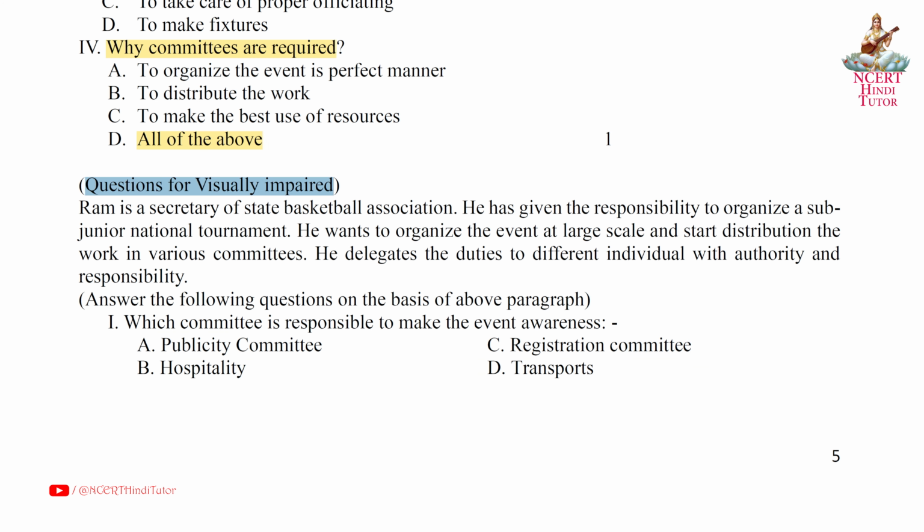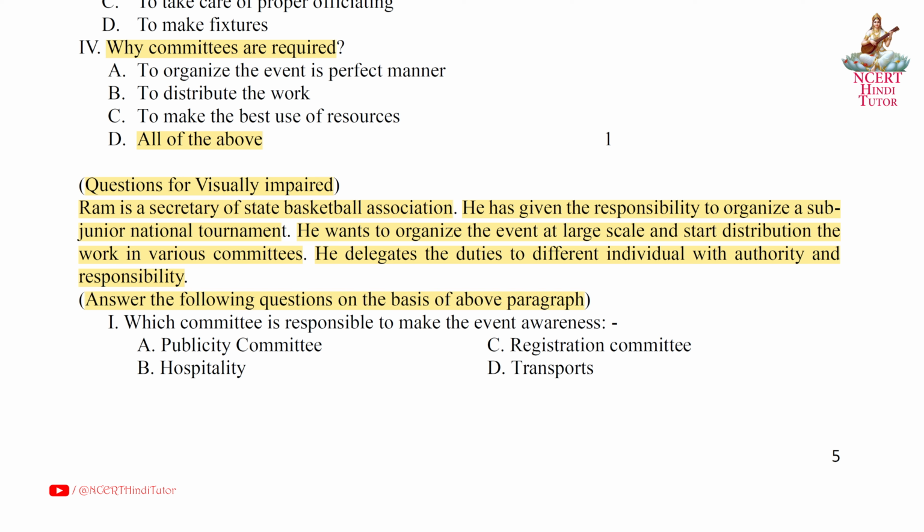Next, questions for visually impaired. Ram is a secretary of State Basketball Association. He has been given the responsibility to organize a sub-junior national tournament. He wants to organize the event on a large scale and starts distributing the work among various committees. He delegates the duties to different individuals with authority and responsibility. Answer the following questions on the basis of the above paragraph.